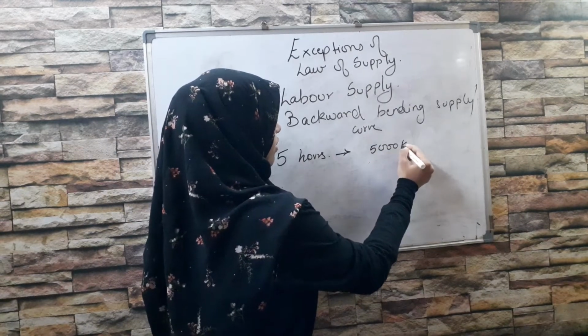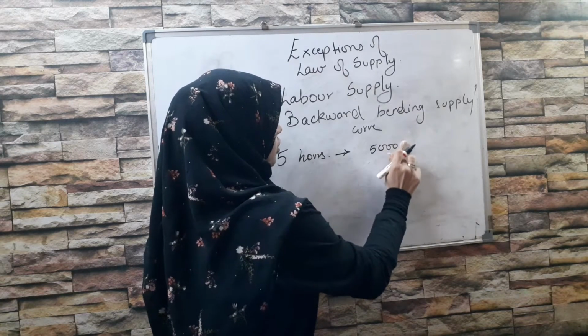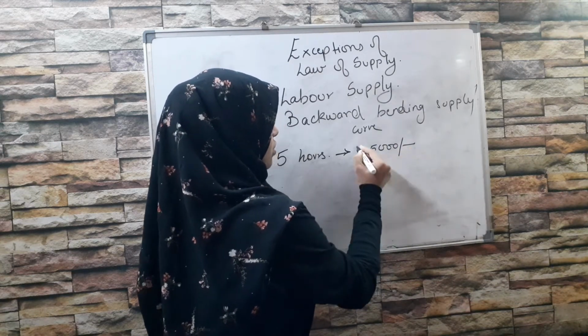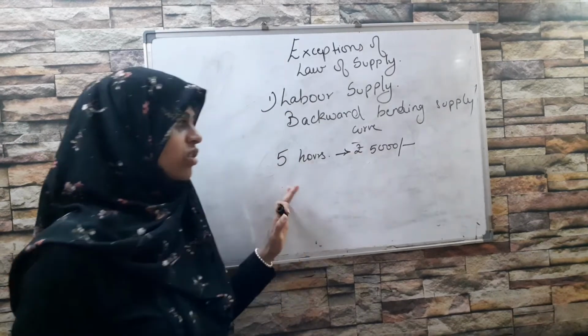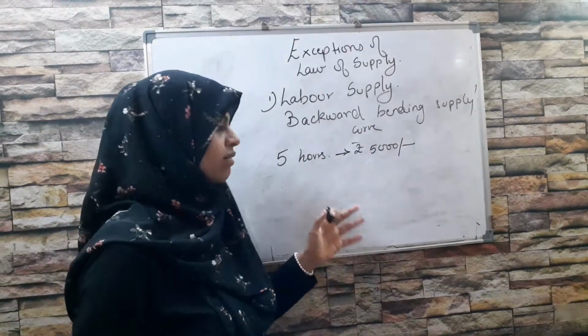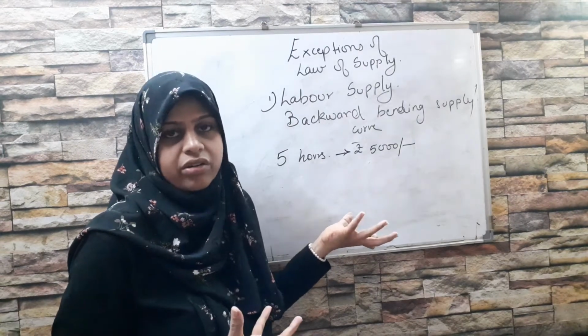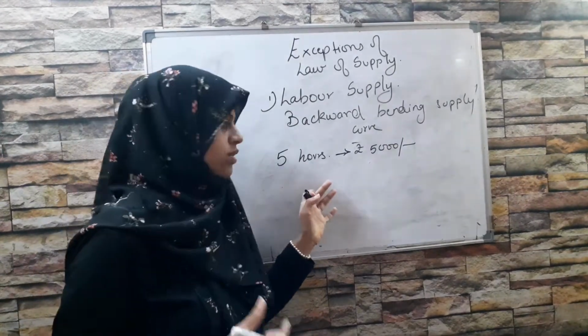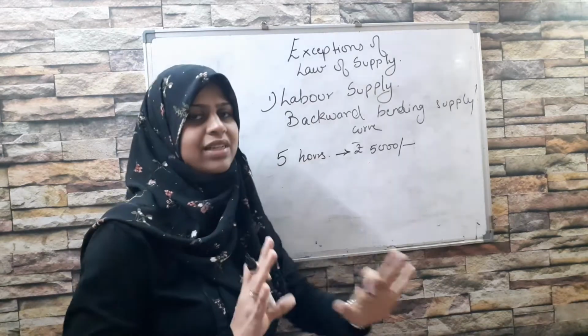So this was the agreement. The worker had to be happy because that's what he could expect from the boss, and the boss is also happy that he is working for 5 hours.